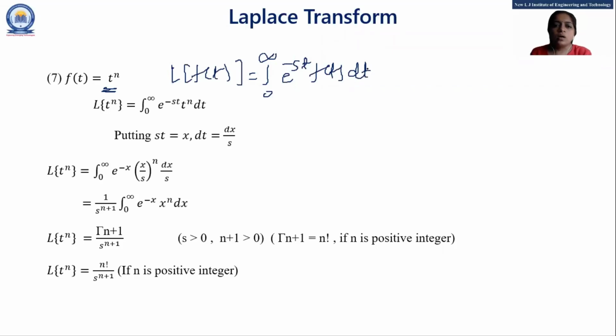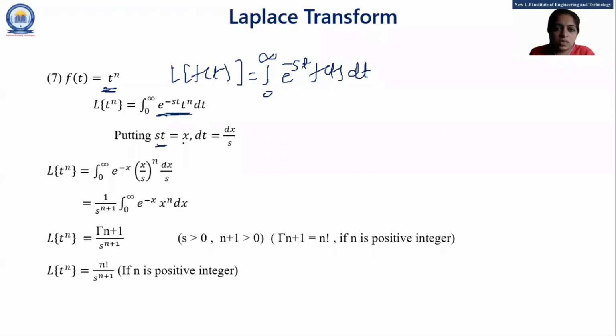Now if we replace our function of t by t raised to n on both sides, then integration 0 to infinity e raised to minus st t raised to n dt. We cannot integrate this function directly as t raised to n is there, so we apply a substitution.